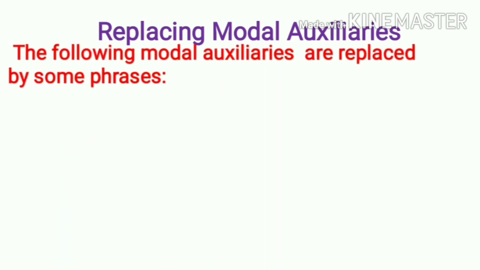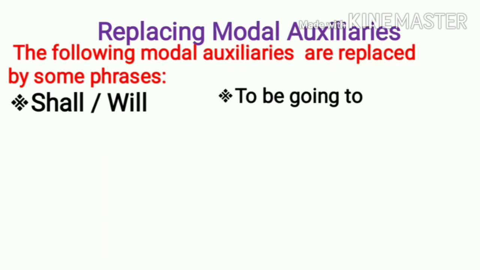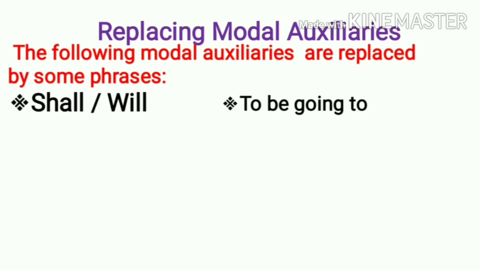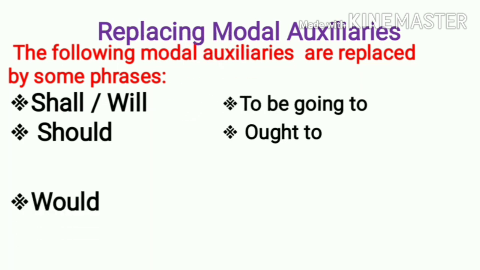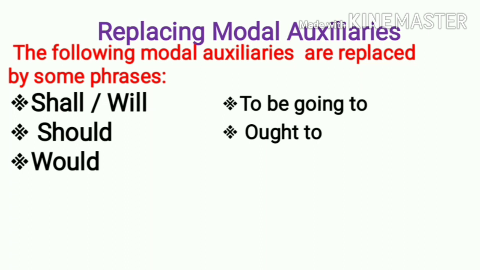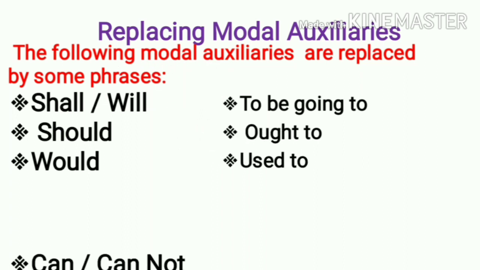The following modal auxiliaries are replaced by using some phrases. Shall and will are replaced by using to be plus going to. Should is replaced by using ought to. Would is replaced by using used to.